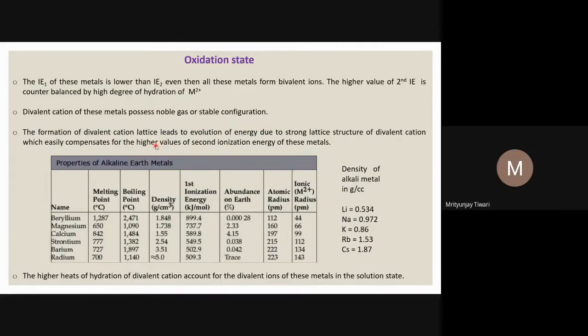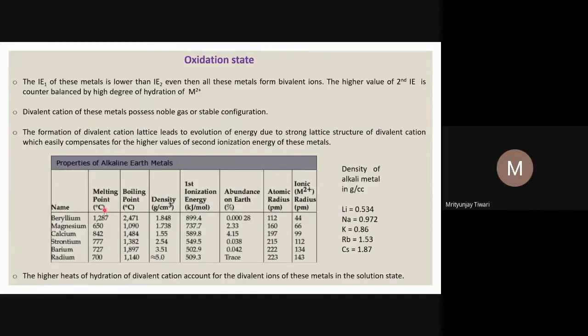So the formation of the divalent cation lattice leads to evolution of energy due to a strong lattice structure of the divalent cation. If the lattice formation is happening, not hydration, not in solution, what will happen? The anions will be there and it will form a lattice. In that lattice, the attraction with the anion will also be stronger because of the double positive charge, and in that case, the extra energy required for ionization is overcompensated as well.